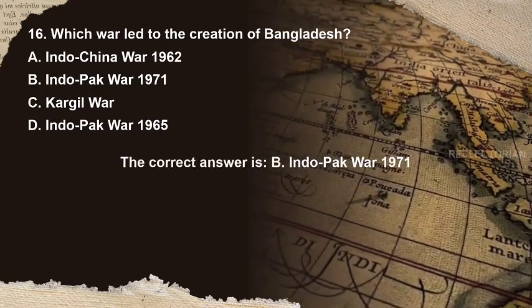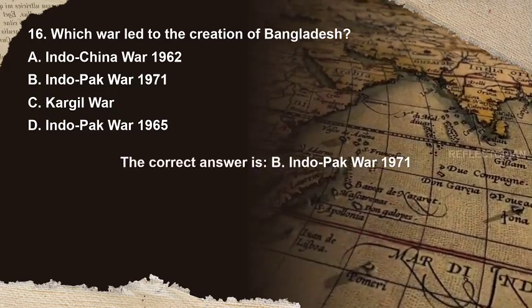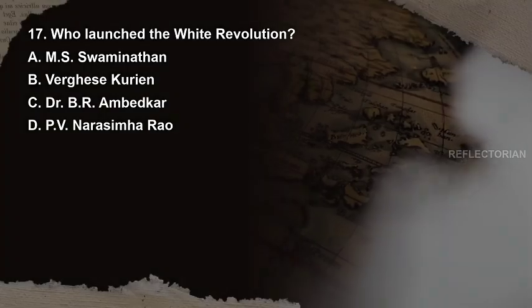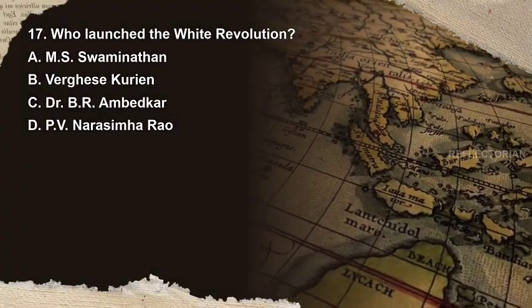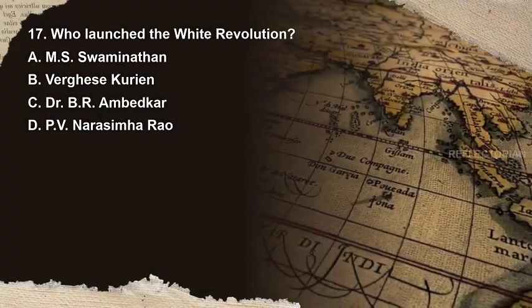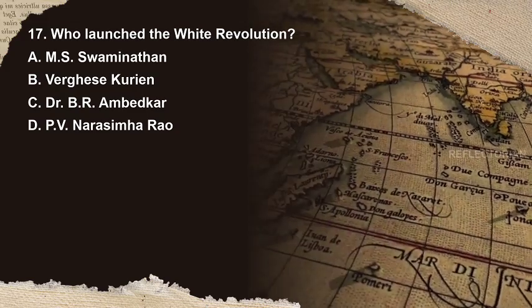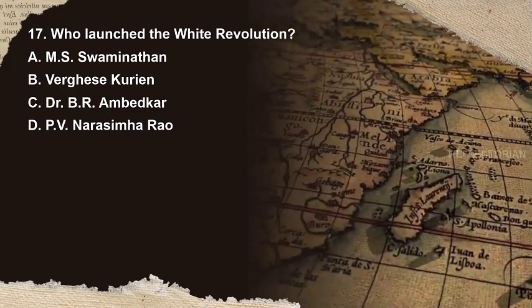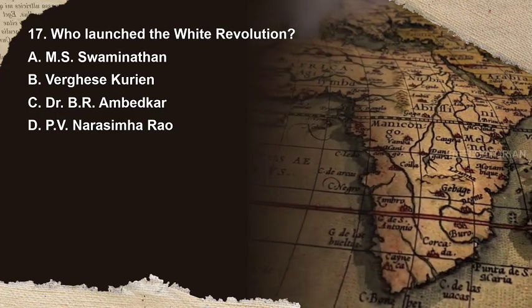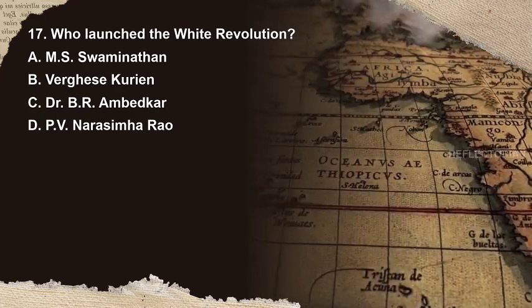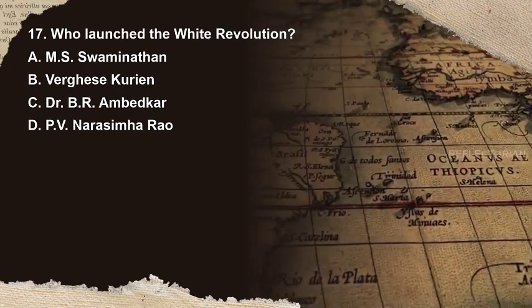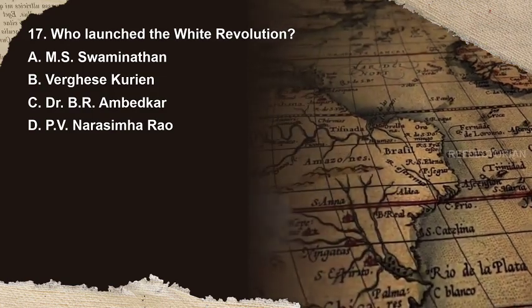The correct answer is B. Indo-Pak War 1971. Question 17. Who launched the White Revolution? Options are A. M.S. Swaminathan, B. Varghese Kurian, C. Dr. B.R. Ambedkar, D. P.V. Narasimha Rao. You have 10 seconds to answer.